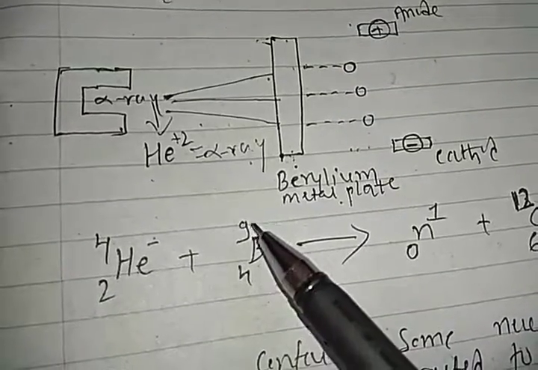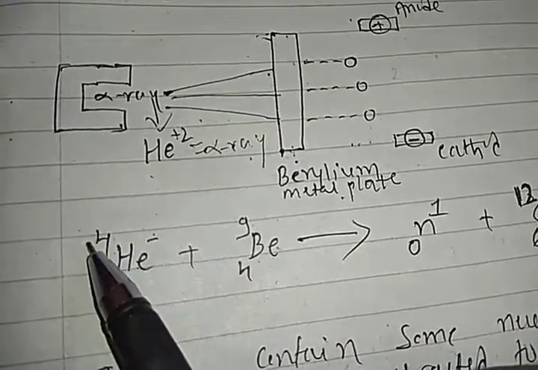The alpha particle, helium, interacts with beryllium. The atomic mass is 9, the atomic number is 4. Right, students? So we are using helium.